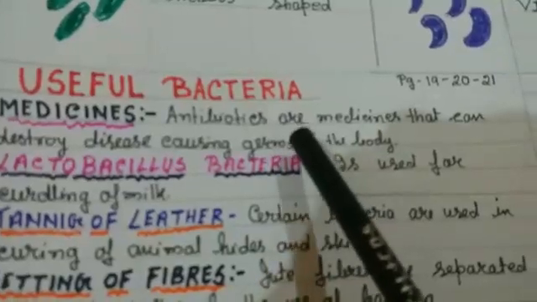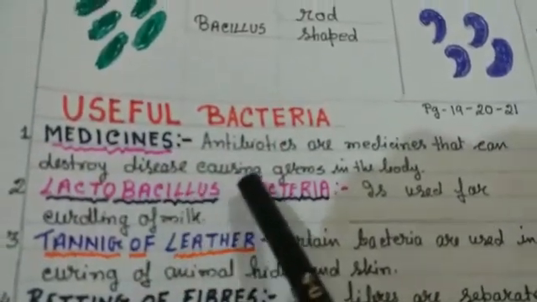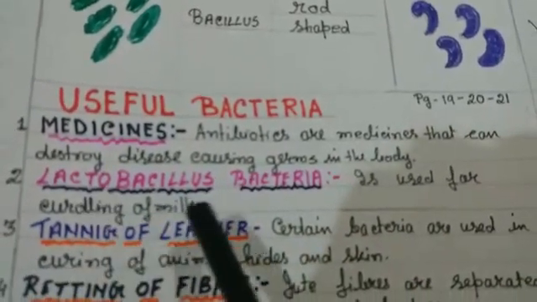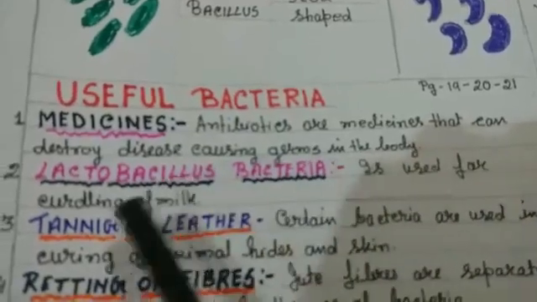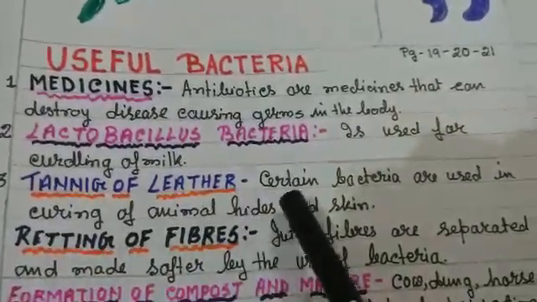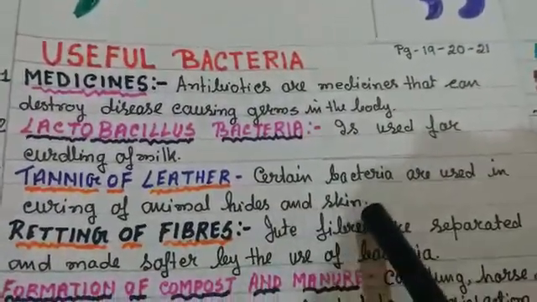Now let us see useful bacteria. Medicines: antibiotics are medicines that can destroy disease causing germs in the body. Second is lactobacillus bacteria. It is used for curdling of milk. Third is tanning of leather. Certain bacteria are used in curing of animal hides and skin.